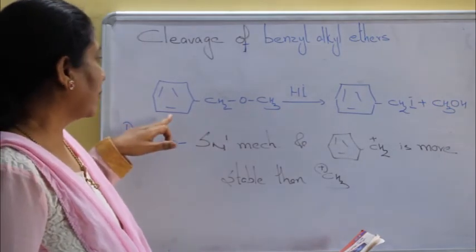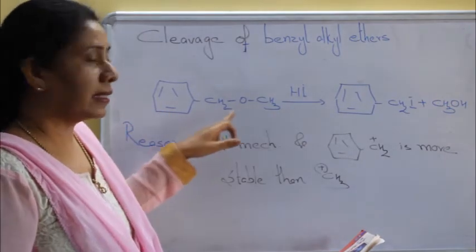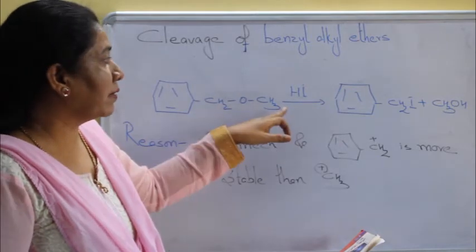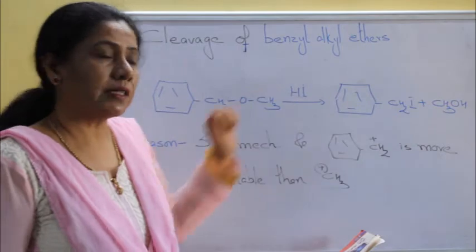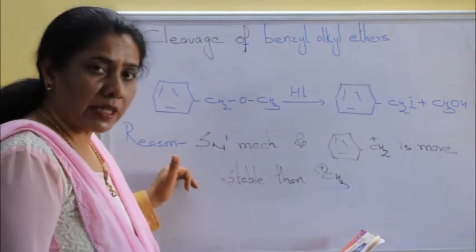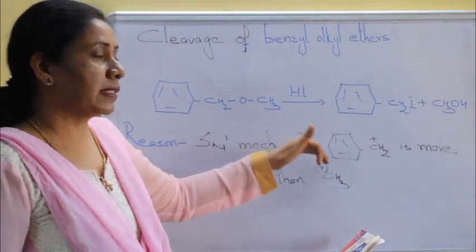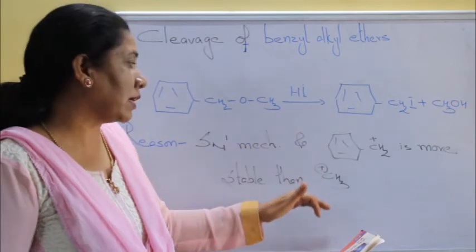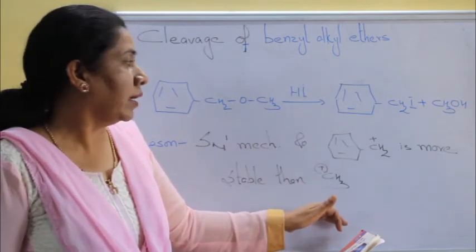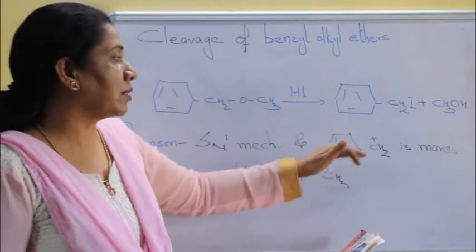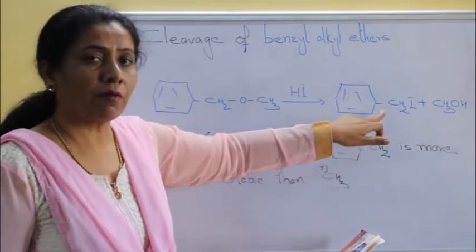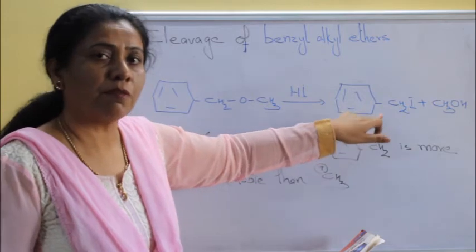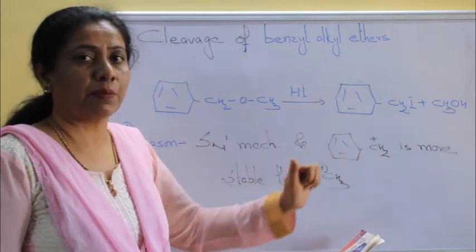Cleavage of benzyl alkyl ethers. Here we have taken the example of benzyl methyl ether. This on treatment with HI results in benzyl iodide and methanol. Reason being, this follows SN1 mechanism. Benzyl carbocation is much more stable than methyl carbocation. Hence, during the reaction, benzyl carbocation is formed, and on that, the attack of I minus results in the formation of benzyl iodide as the product.